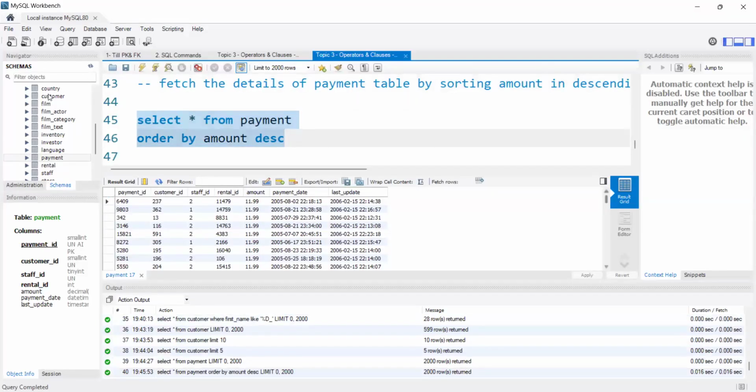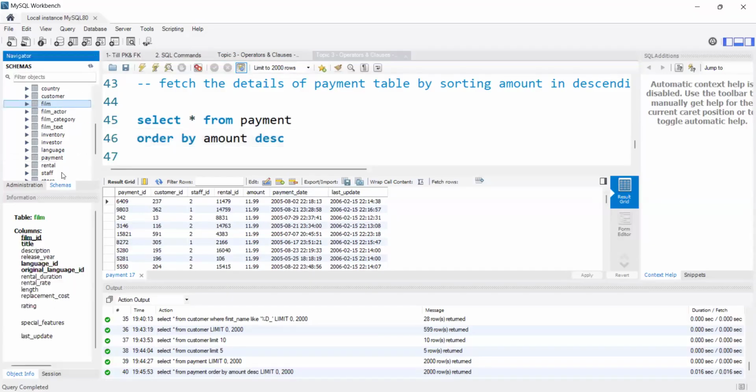First I got 11.99, then 10.99, 9.99, like that. I got all my data. But now if I want to see only the first 5 rows, this is not correct actually.